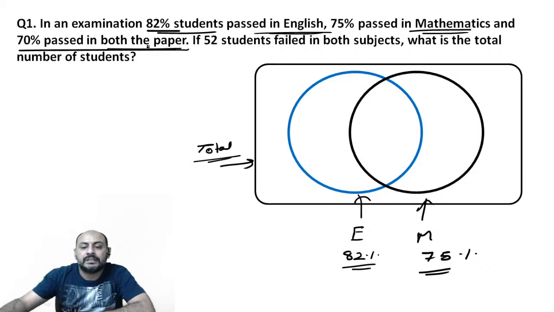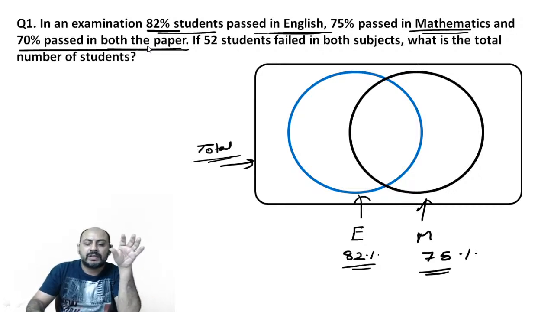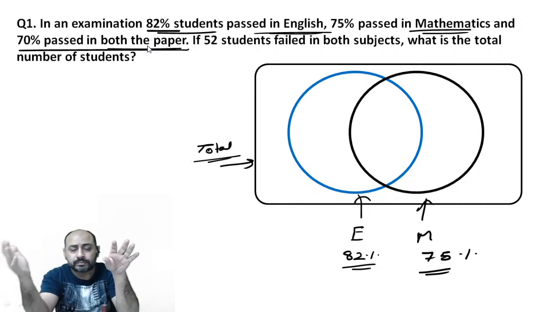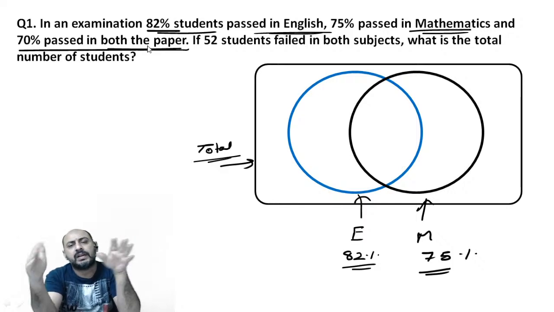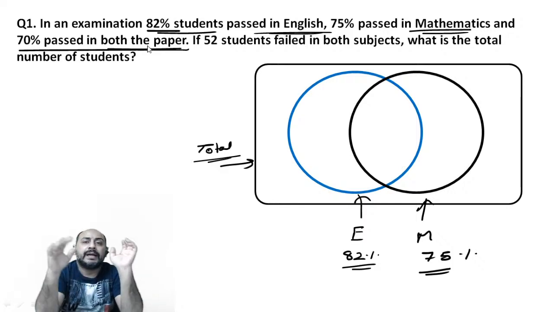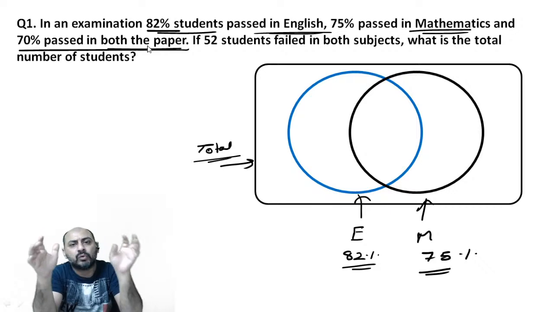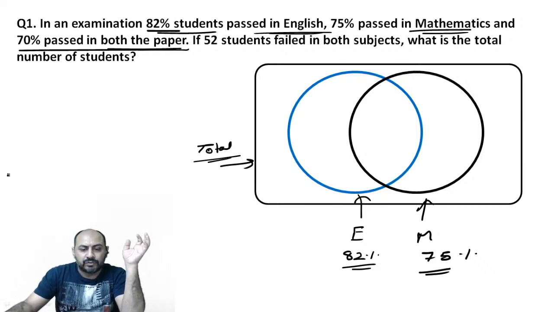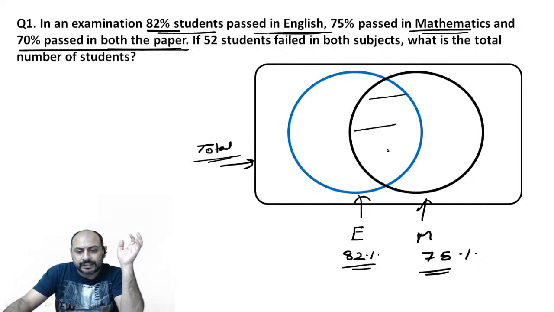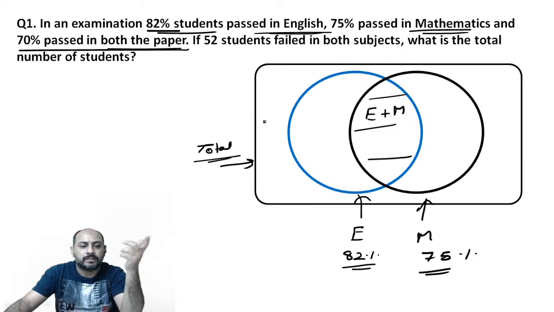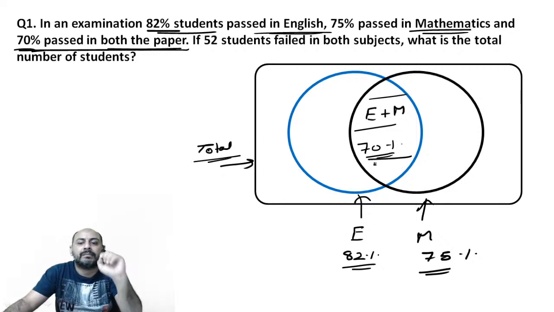Now the story is that some of them must have passed in English but not maths. Some of them must have passed in maths but not English, and some of them must have passed in both the examinations, right? So if I talk about this intersection part, this common area is for those who have passed in English and maths both. And the question itself says 70% students have passed in both English and maths.